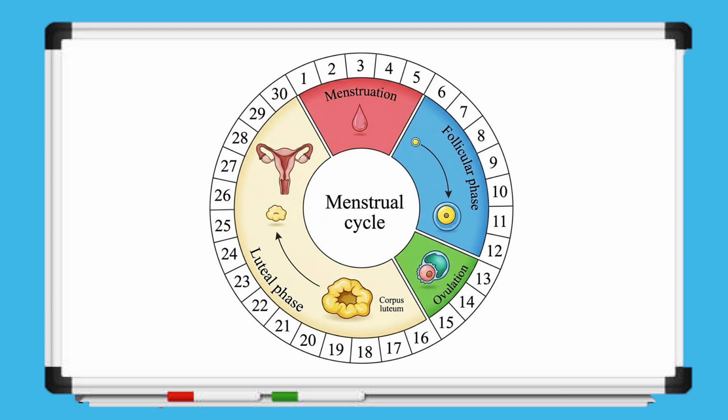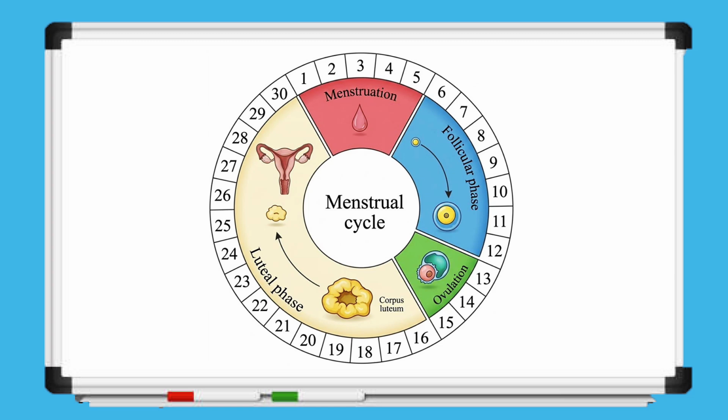Next is the follicular phase, from day 7 to day 13. Hormones such as FSH stimulate the ovaries to develop follicles, each containing an immature egg. Eventually, one dominant follicle matures. Rising estrogen levels cause the uterine lining to thicken again, preparing a suitable environment for a potential embryo. This phase is shown in blue, highlighting the growth of the follicle. Ovulation occurs around day 14 to 15. A surge in luteinizing hormone triggers the release of the mature egg from the follicle into the fallopian tube. This is the most fertile period of the cycle, illustrated in green on the diagram, showing the egg being released.